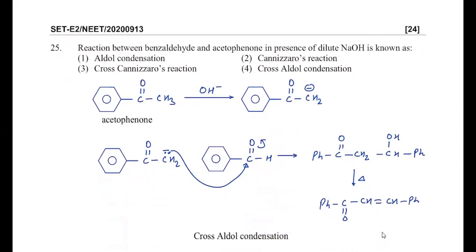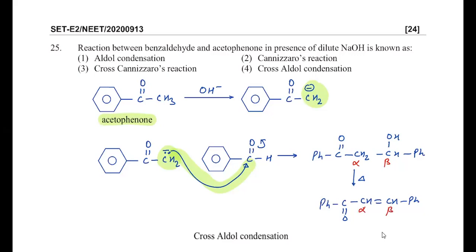If we take this is acetophenone when treated with OH minus, first alpha H will be abstracted, so it forms carbanion, and then this carbanion attacks on the carbonyl carbon, nucleophilic attack. So it basically converts to a product beta hydroxycarbonyl, and beta hydroxycarbonyl is basically aldol, and on heating it will undergo dehydration. So alpha beta unsaturated carbonyl compound is formed.